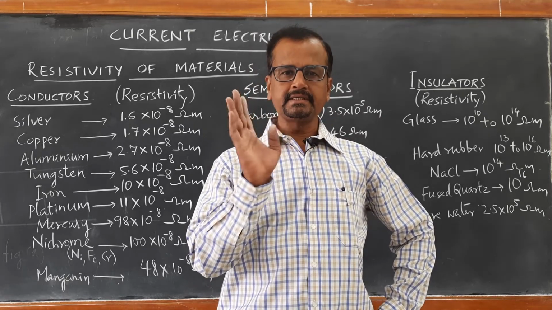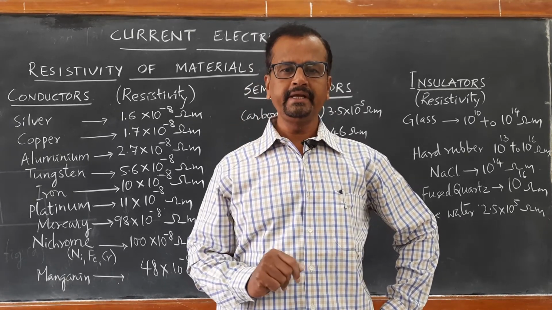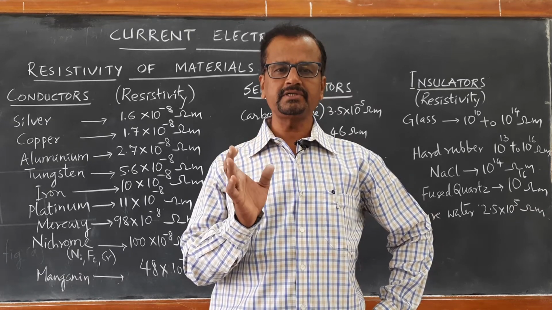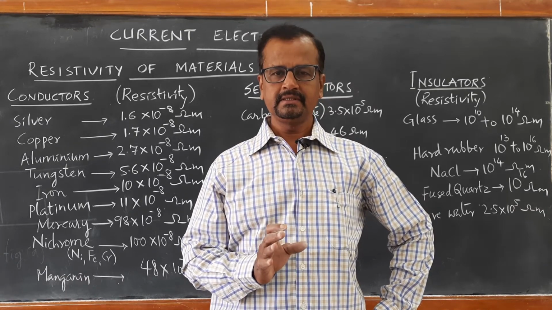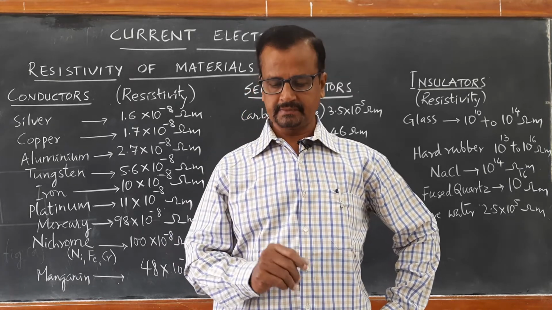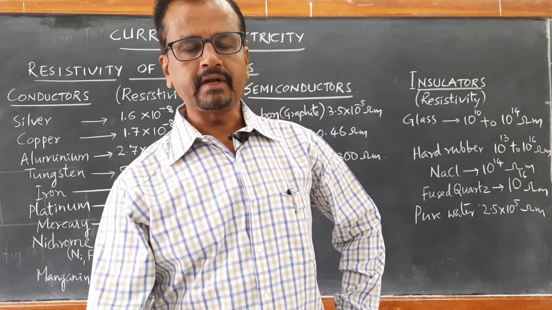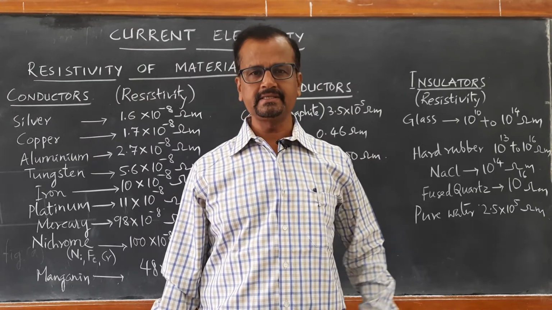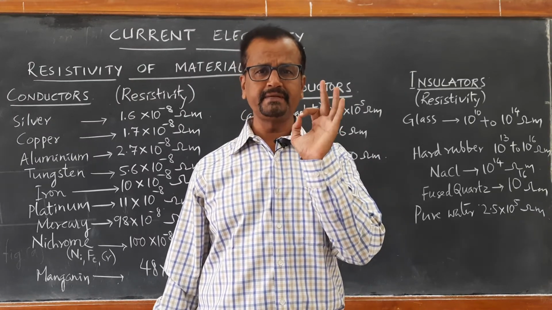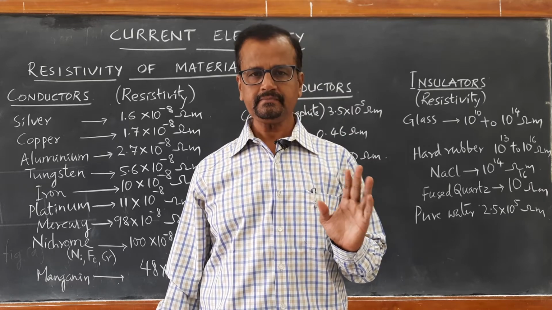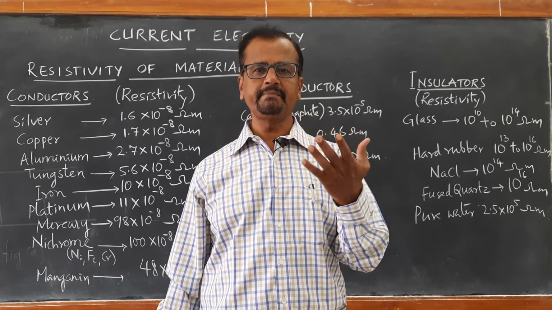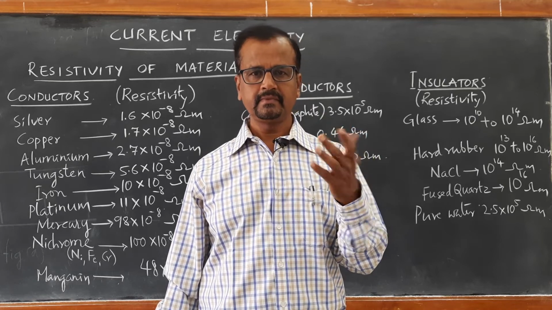And resistivity does not depend on length, breadth, area of cross section or dimensions. Resistivity is constant, right? What are the factors on which resistivity depends? That we will see a little later. We are going to see the temperature dependence of resistivity. Resistivity of materials varies as temperature changes. That we are going to see.